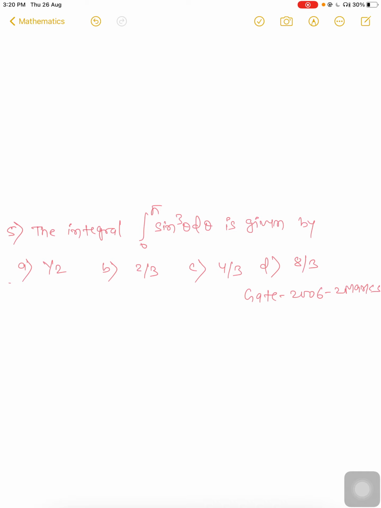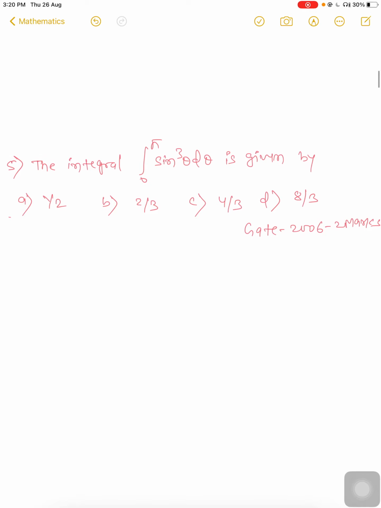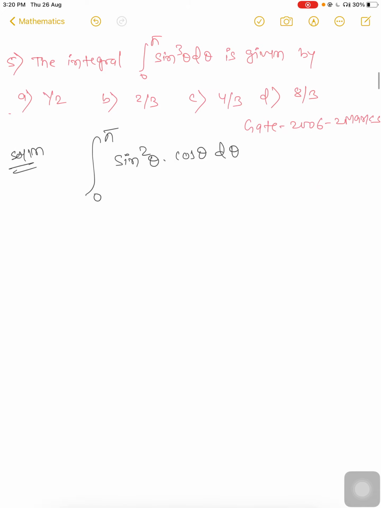Fifth. Here the integration of 0 to pi sin cube theta d theta is given by, very simple, 0 to pi, take it, sin square theta into sin theta d theta.